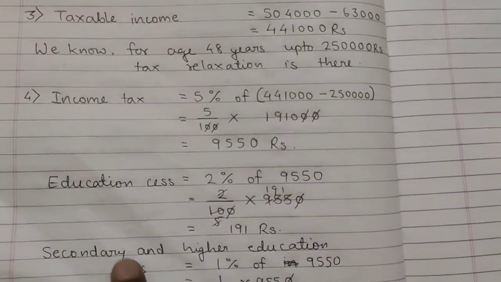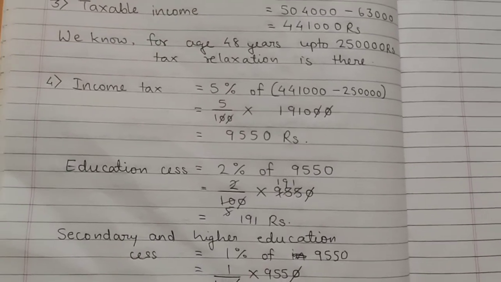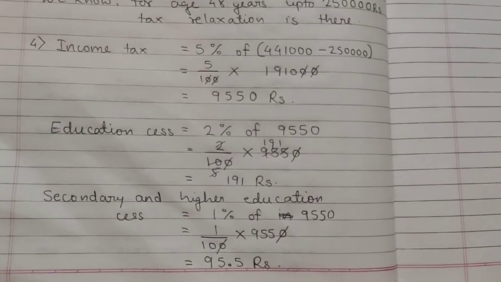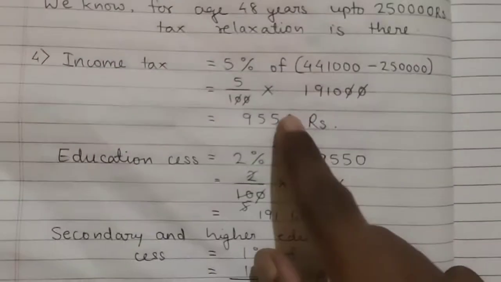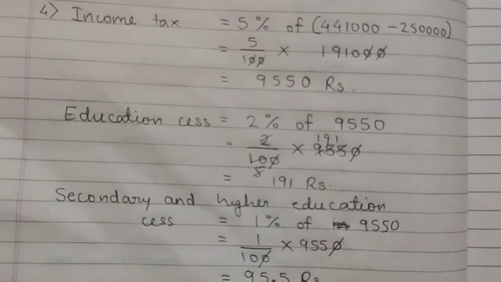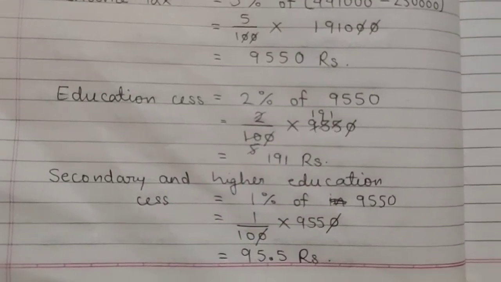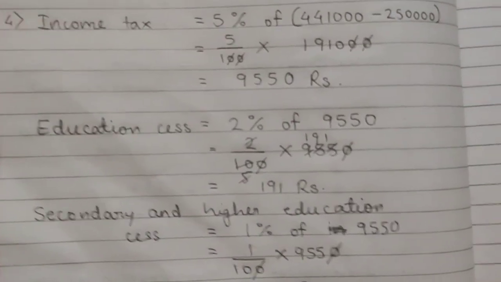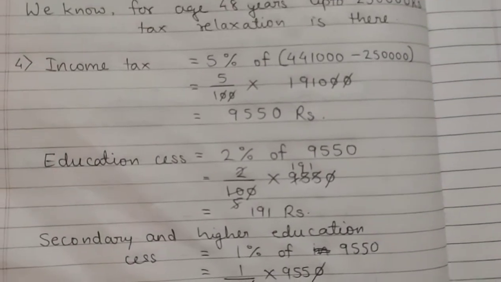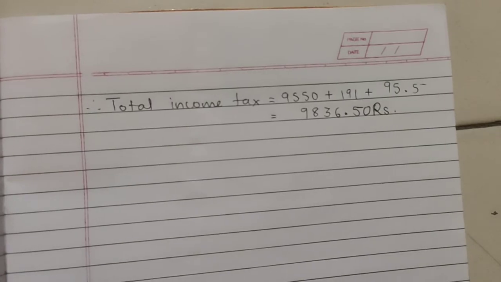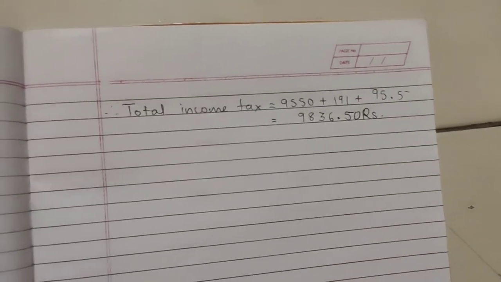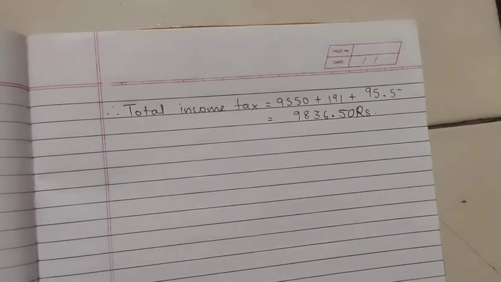And after that we have calculated secondary and higher education cess, that is 1% of 9,550. And at the end we have added all the three, that is income tax, education cess and secondary and higher education cess, to calculate the total income tax which Mr. Kartar Singh will pay.